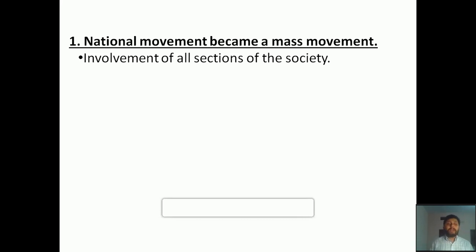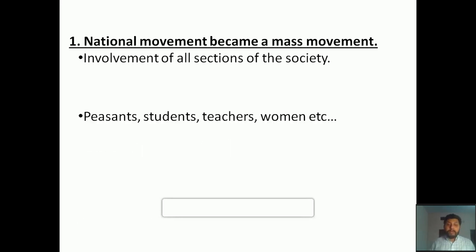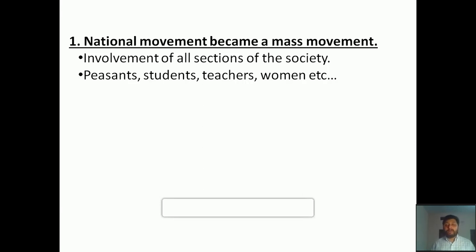But here, when time passed, different people, different organizations, different sections of the society had taken an active participation, or started to take an active participation, in the national movement. All the sections like peasants, students, teachers, women, not just 4 groups, but all the different sectors, those who are having different professions, those who belong to different economic conditions or economic status, all those people started to take part in the national movement.